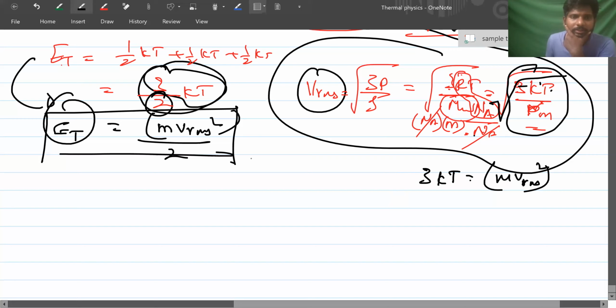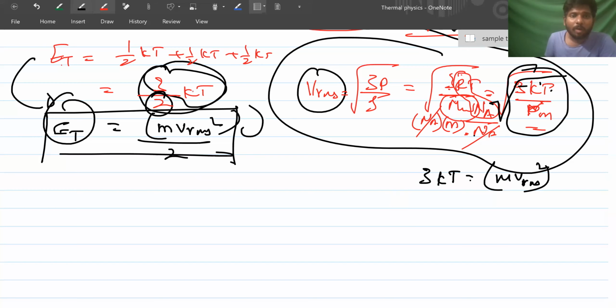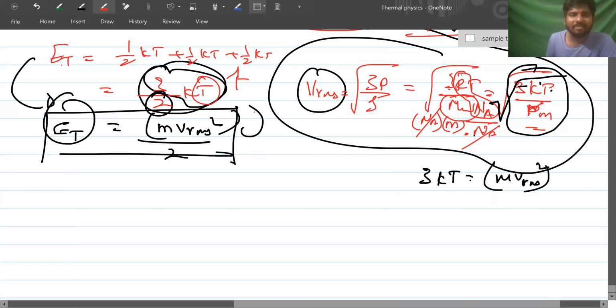This is another translational energy, half into m v_rms square. That is why I told you, whatever the temperature is high means kinetic energy will be high. That is half into m into v_rms square, equal to 3 by 2 kT. That again can be written as